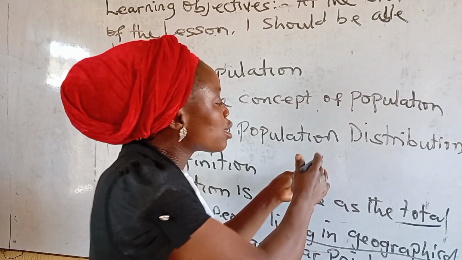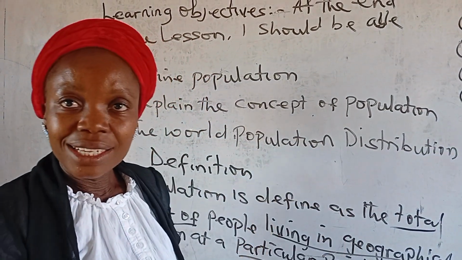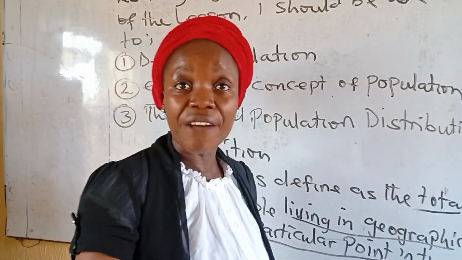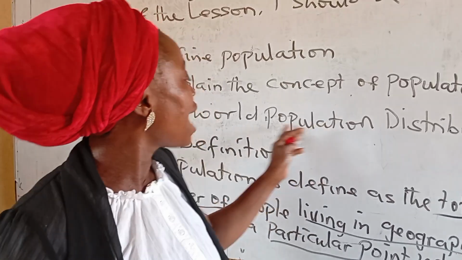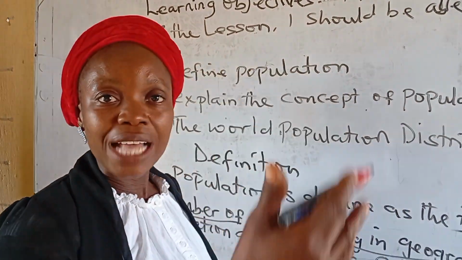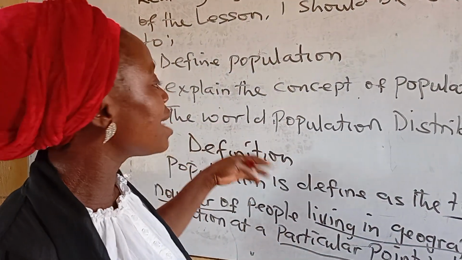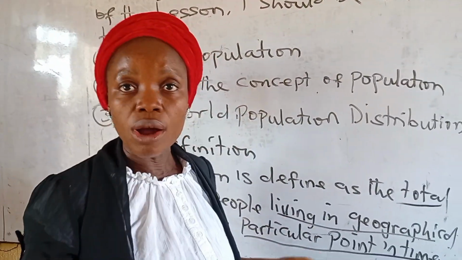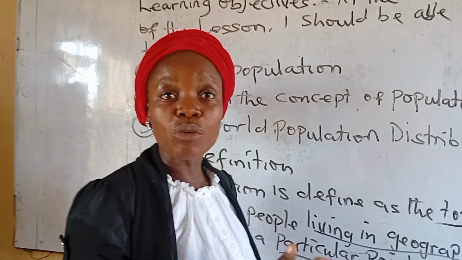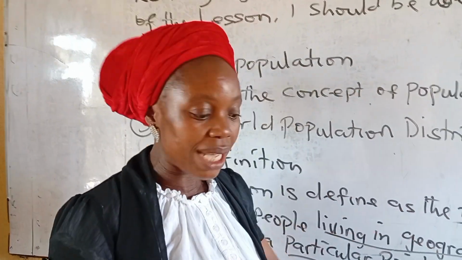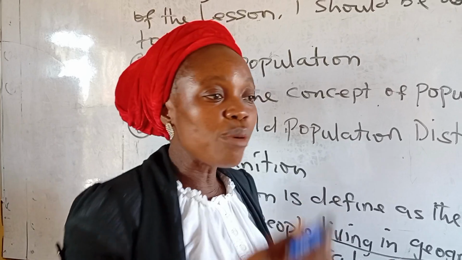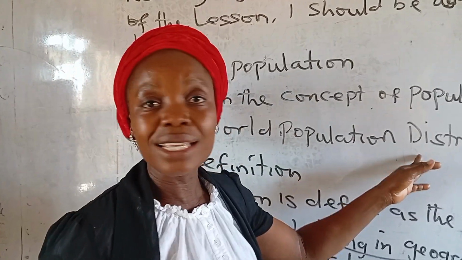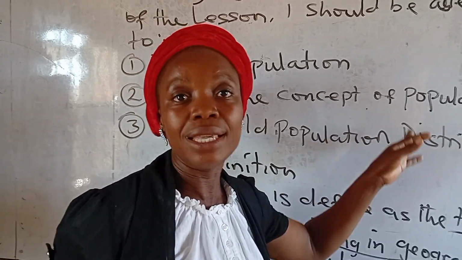For instance, if the soil of an area is fertile, people will be rushing there. They know that they can practice agriculture and feed themselves and the nation. That is why a region that has high fertility of soil experiences high population. Then regions that are not free from war, like intertribal war, like we are experiencing in Nigeria presently in the northern states, where we have Boko Haram and the like, people will try to leave those regions. So it can lead to moderate or sparse population.